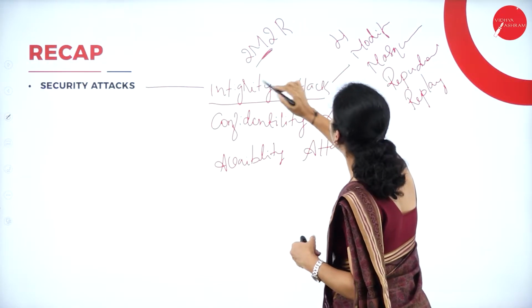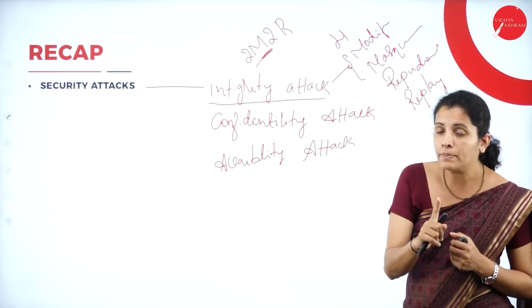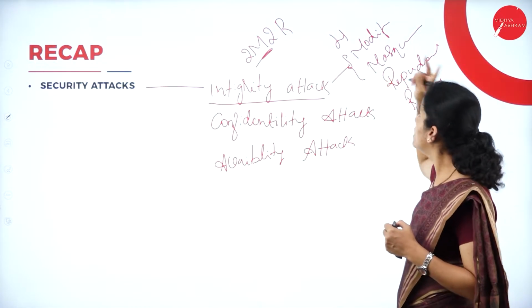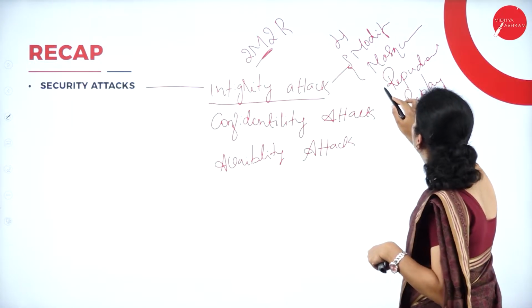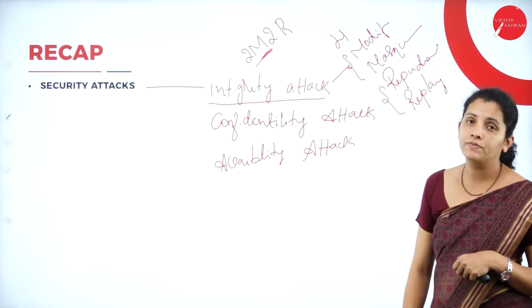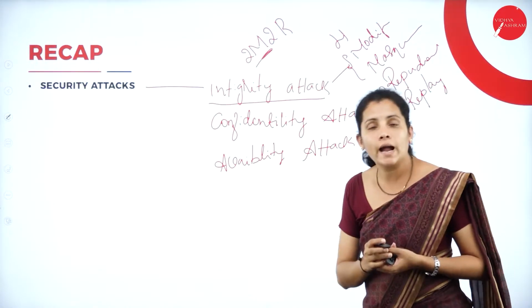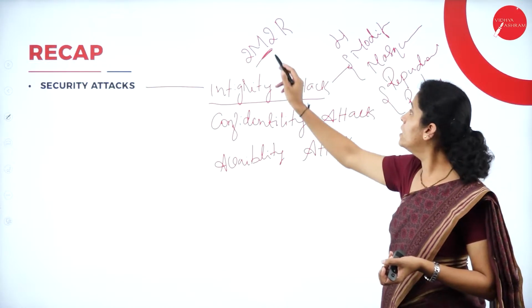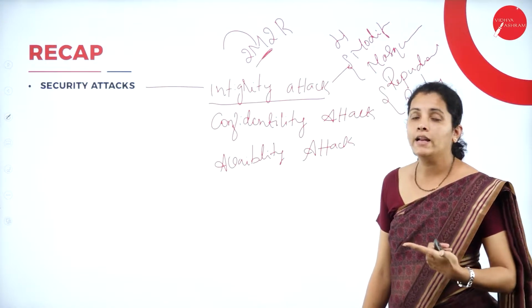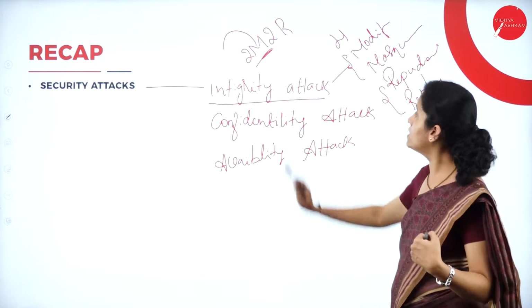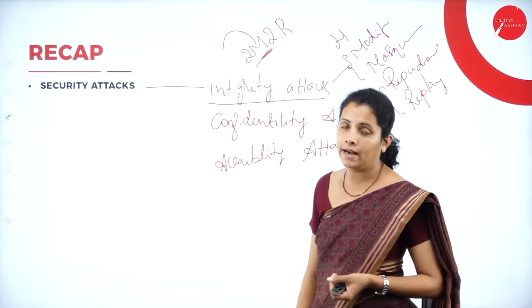That means two names start with the letter M, that is modification and masquerading, and two names start with the letter R. So twice M is your modification attack and masquerading attack, whereas 2R is repudiation attack and replay attack.